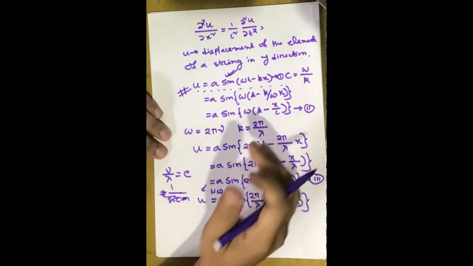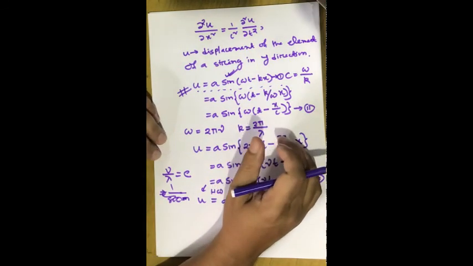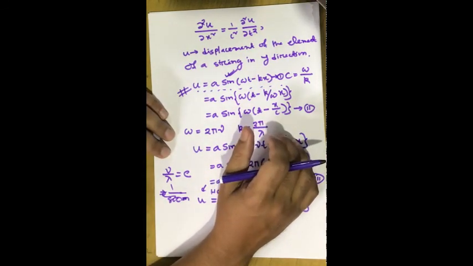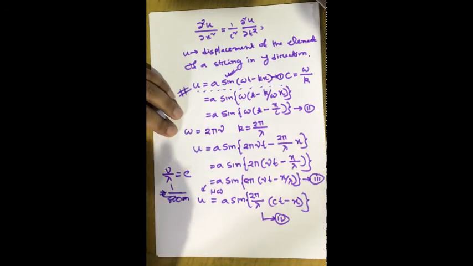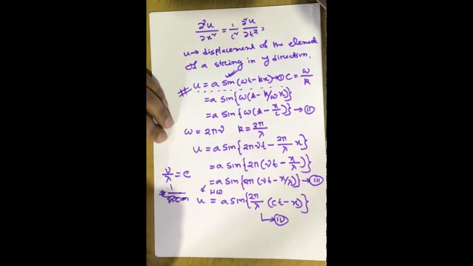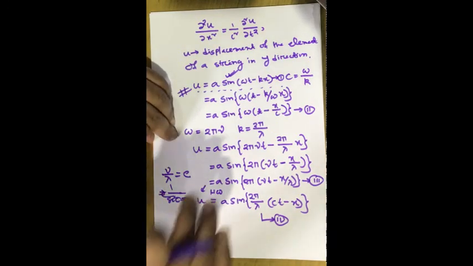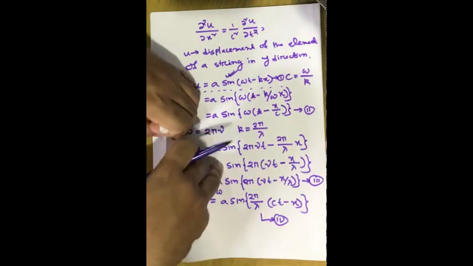Okay, so in the next part of the video, I am going to find the total energy of a vibrating string. As you can see, when a string vibrates, or when a wave passes through the string, it can have kinetic energy and also potential energy. So the total energy of the string will be the sum of its kinetic energy and potential energy. So I am going to calculate the value of the total energy of a vibrating string. Okay, so next